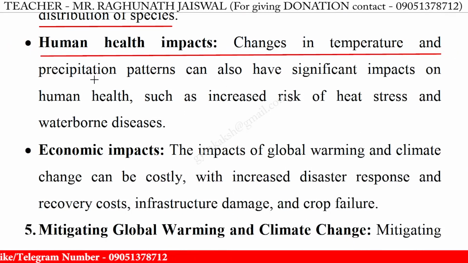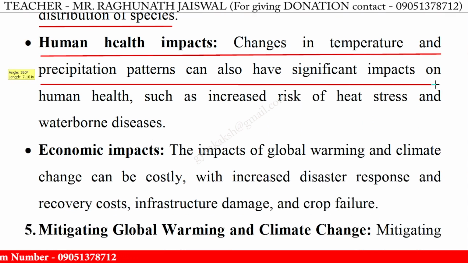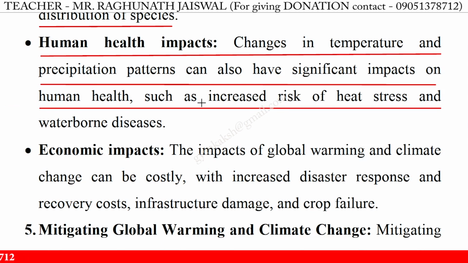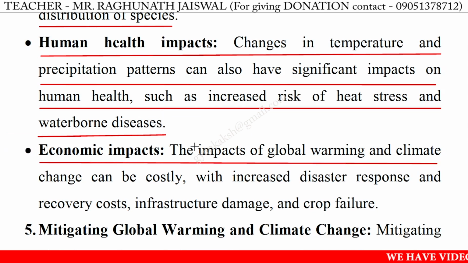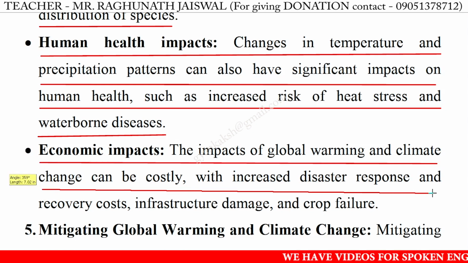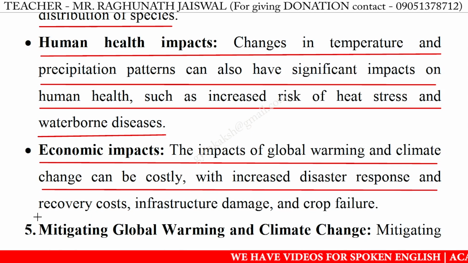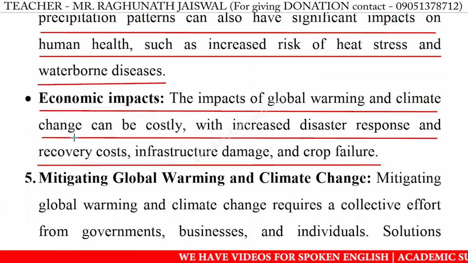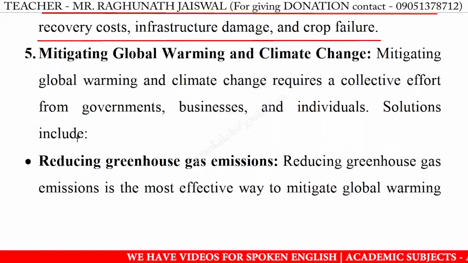Changes in temperature and precipitation patterns can also have significant impacts on human health, such as increased risk of heat stress and waterborne diseases. Economic impacts. The impacts of global warming and climate change can be costly, with increased disaster response and recovery costs, infrastructure damage, and crop failure.